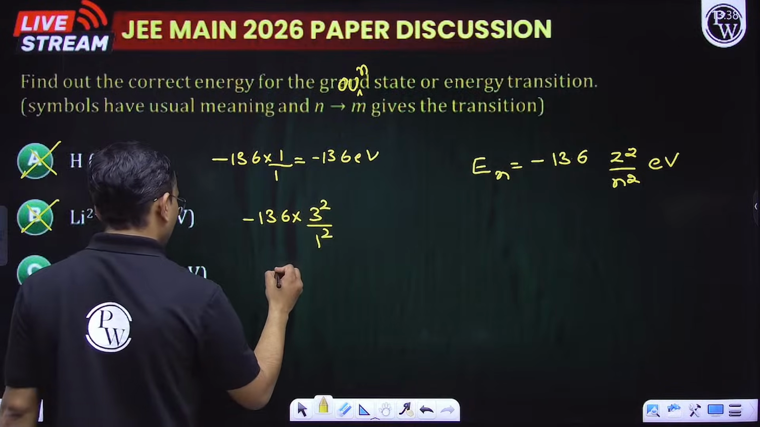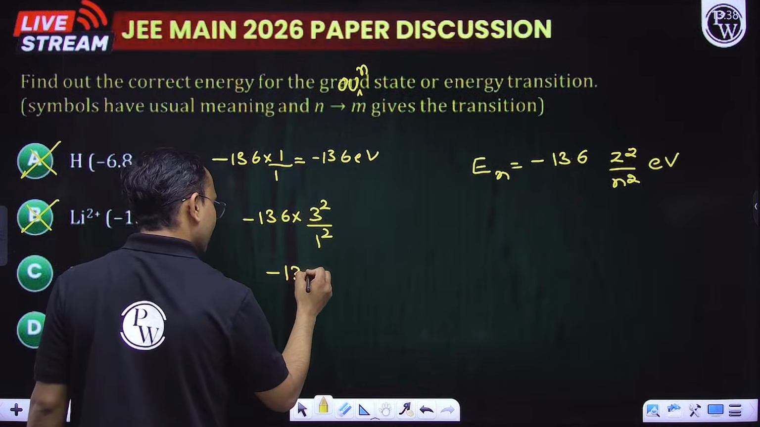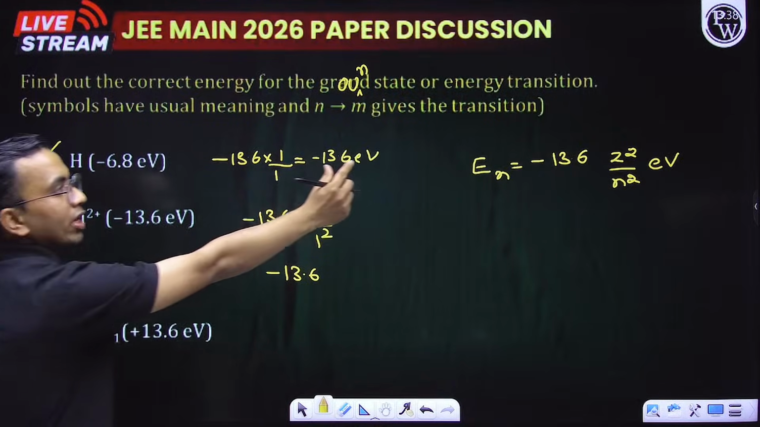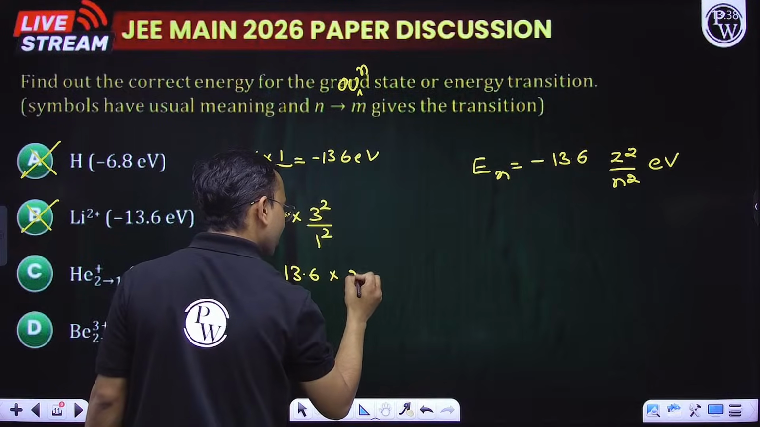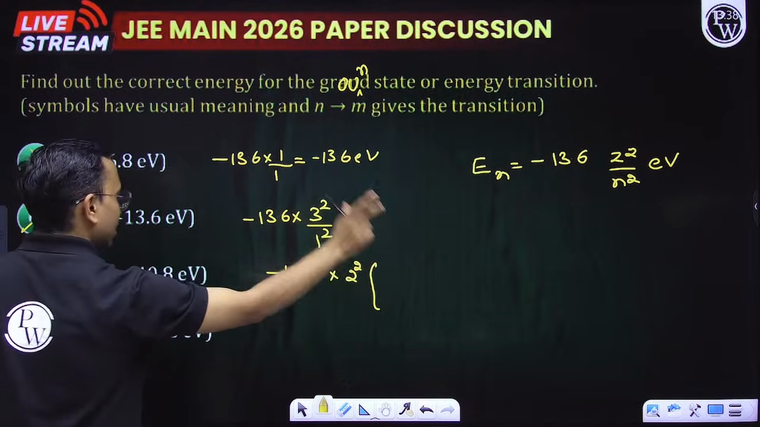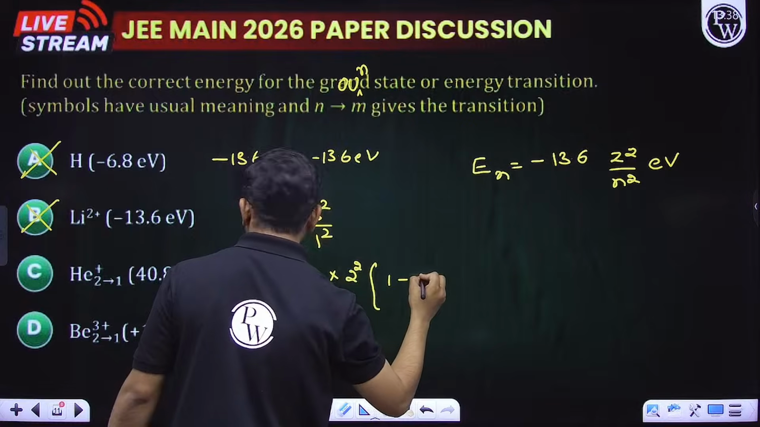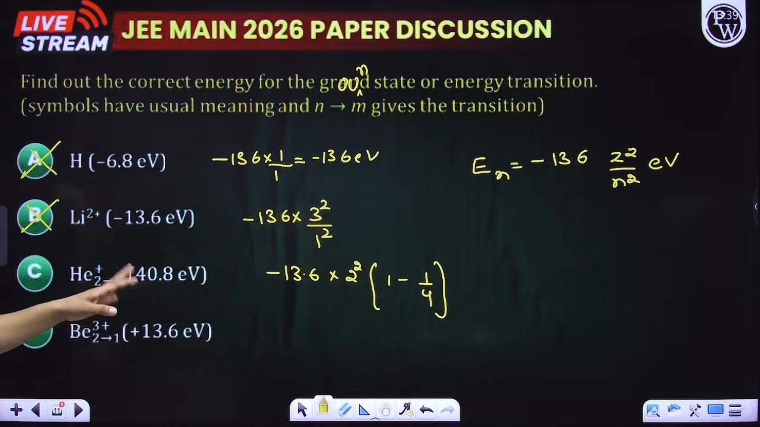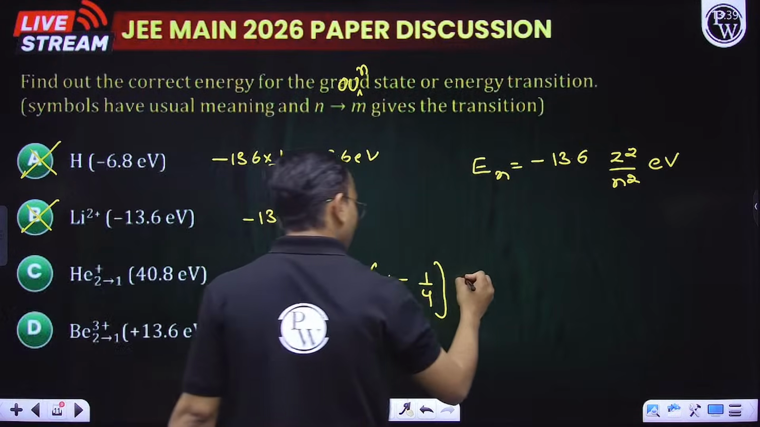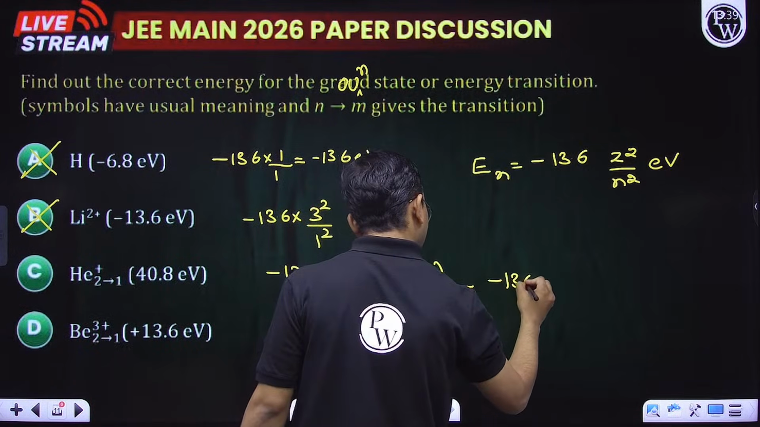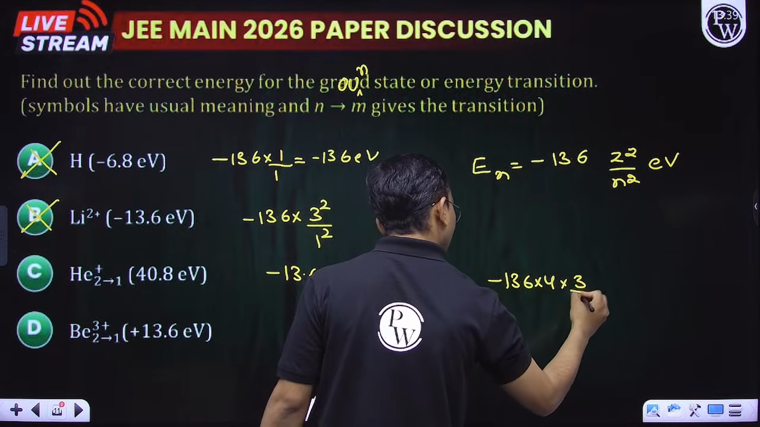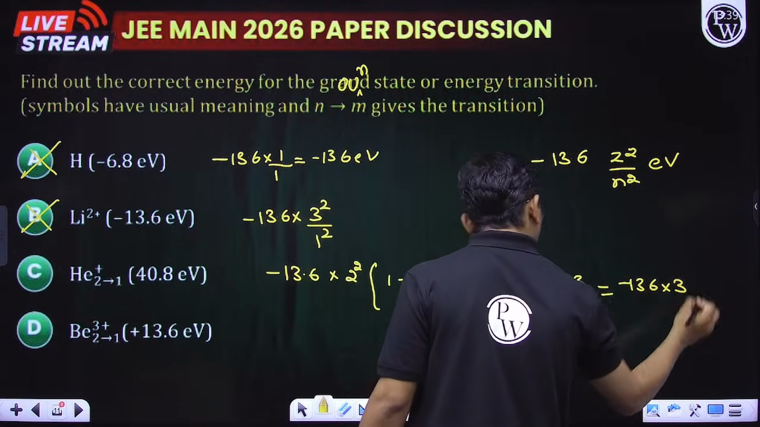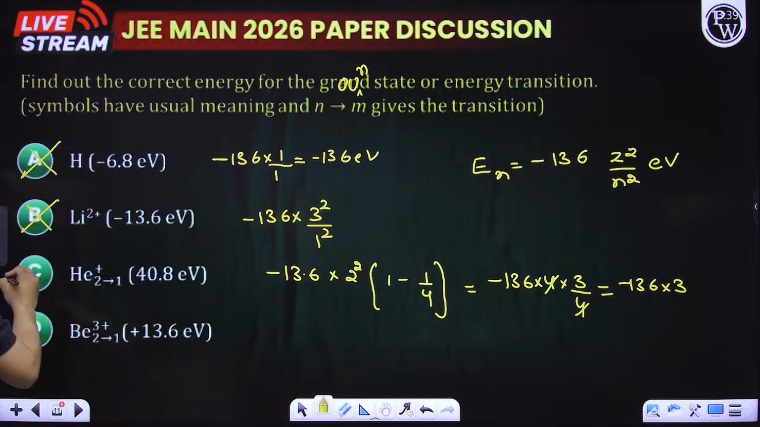For helium, for transition 2 to 1, how much will be the difference? 13.6. Helium atomic number is 2. So Z square will be 2 square, into 1 by N1 square minus 1 by N2 square. So 1 minus 1 by 4. Is it correct? So that is 3 by 4. So minus 13.6 into 4 into 3 by 4. So this is minus 13.6 into 3. Nearly 40, yeah, 40.8. Perfect.